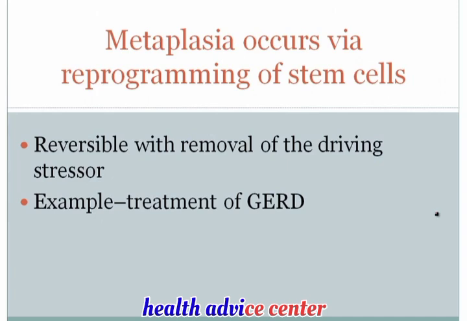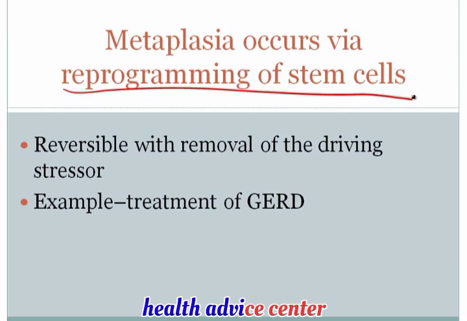Now, the next point concerning metaplasia is how metaplasia occurs. Remember that I told you it's not sufficient to simply know the definition of metaplasia, but you also need to know the mechanism by which it occurs. And the mechanism by which metaplasia occurs is via reprogramming of stem cells. So there are stem cells present, for example, in the esophagus, in this case the lower third of the esophagus, and those stem cells have the ability to produce new squamous cells. If they see acid, they begin to say, well, squamous cells aren't good at dealing with acid, and instead they convert themselves to columnar cells.